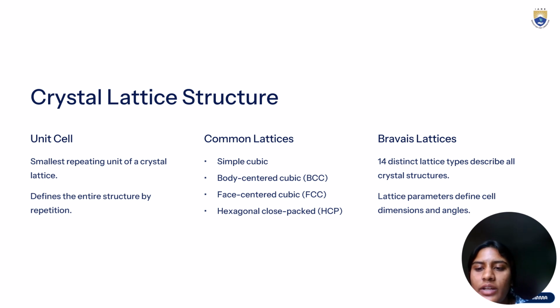There are 14 unique ways to arrange the structure, called Bravais lattices. Each is defined by specific parameters like cell dimensions and internal angles. So crystal lattice structure is nothing but a unit cell which is repeated to form a crystal lattice. We have learned about common lattices and what the Bravais lattices are in this slide.